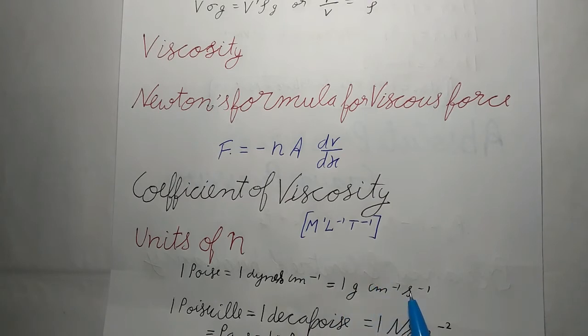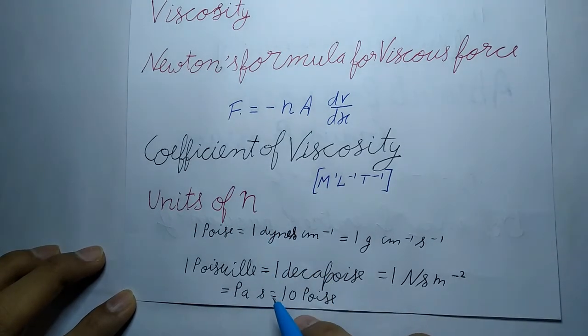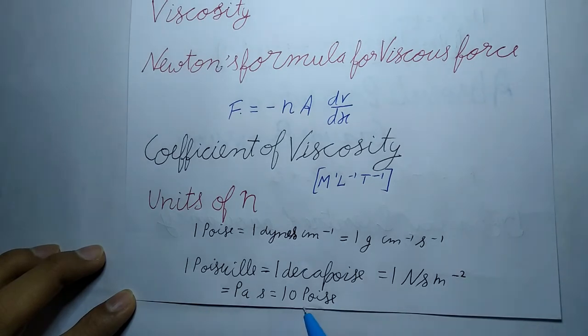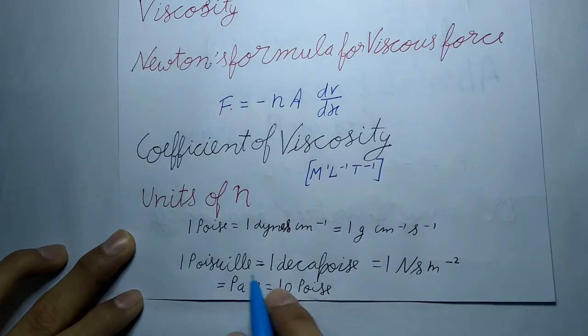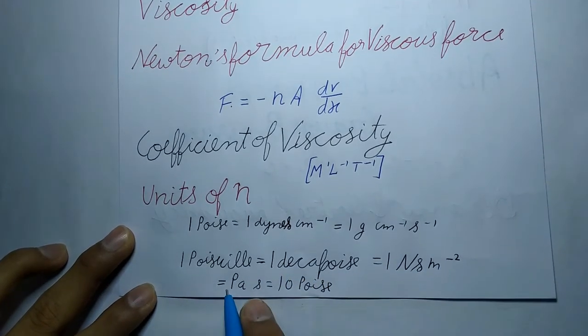The SI unit of eta is decapoise. The coefficient of viscosity of a liquid is 1 decapoise if a tangential force of 1 Newton per meter square of the surface is required to maintain a relative velocity of 1 meter per second between two layers of the liquid 1 meter apart. So 1 decapoise will be equal to 1 Newton second per meter square, which will be equal to 1 Pascal second, which will be equal to 10 poise.